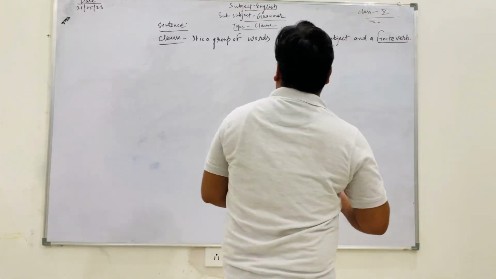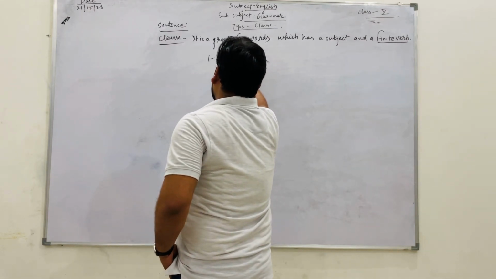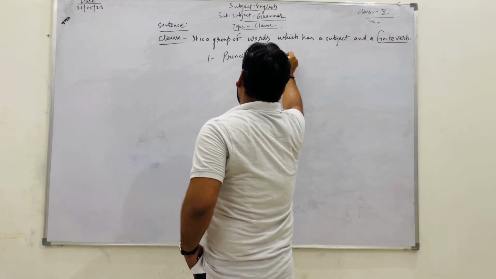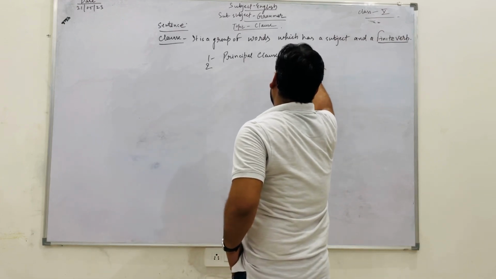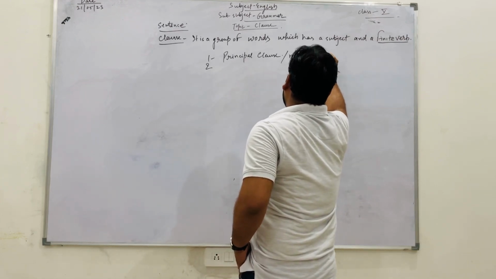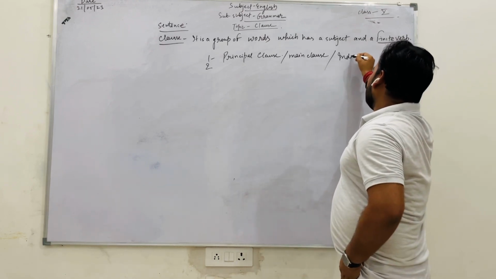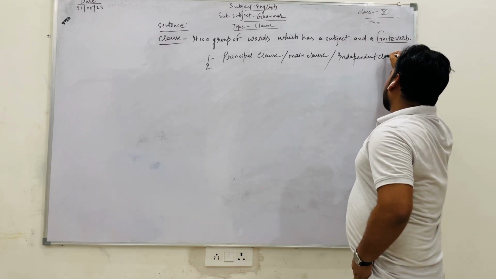There are basically three types of clauses: principal clause, or main clause, or independent clause.